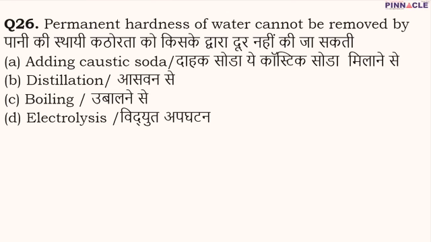Question number 26 is, permanent hardness of water cannot be removed by what? Permanent hardness can never be removed by boiling. Temporary hardness can be easily removed by boiling, but permanent hardness is very difficult to remove with the help of boiling, because permanent hardness is caused by the presence of calcium and magnesium chlorides and sulfates, and they do not get decomposed or removed by boiling. Therefore, permanent hardness can never be removed by boiling.